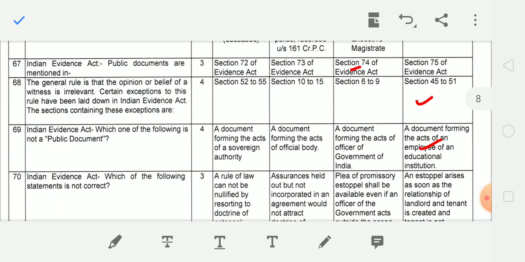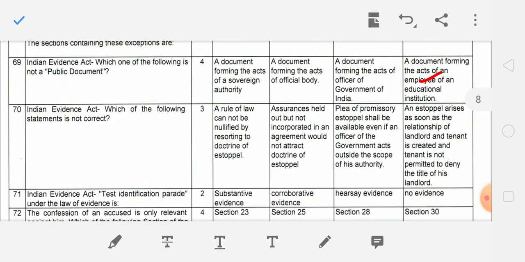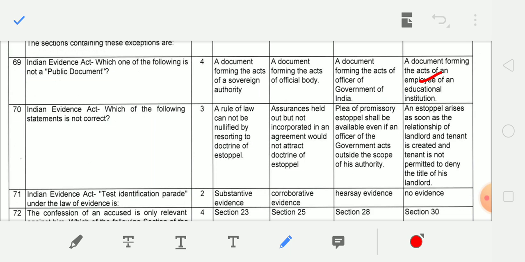Next question, which of the following statements is not correct? Plea of promissory estoppel shall be available even if an officer of the government acts outside the scope of his authority. This is not correct.